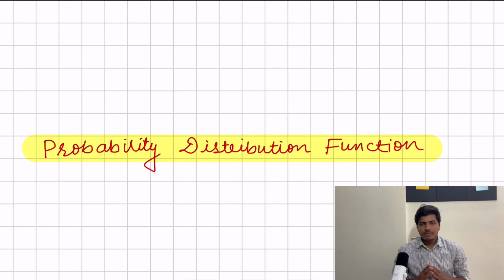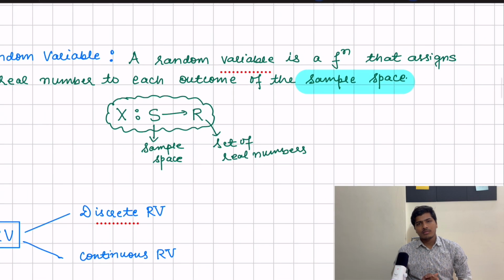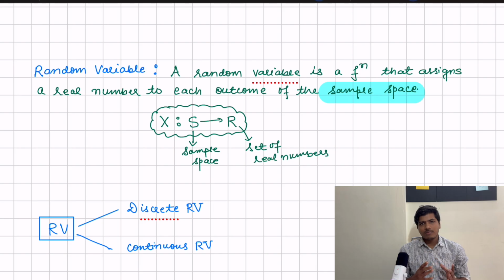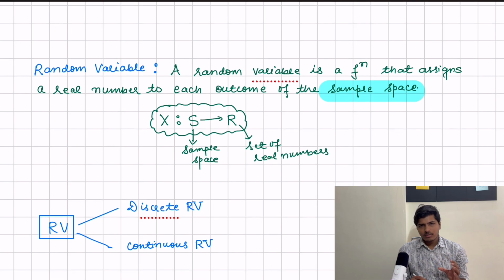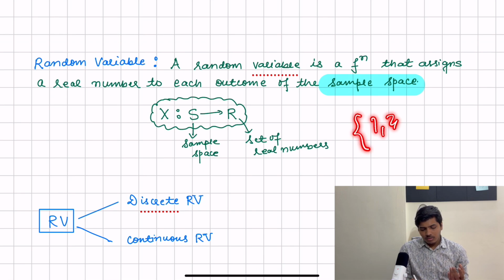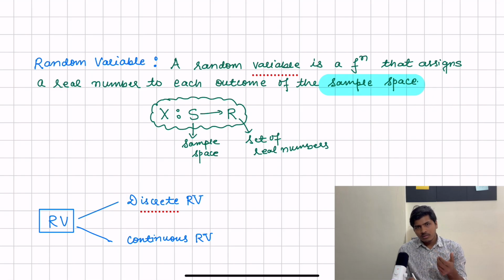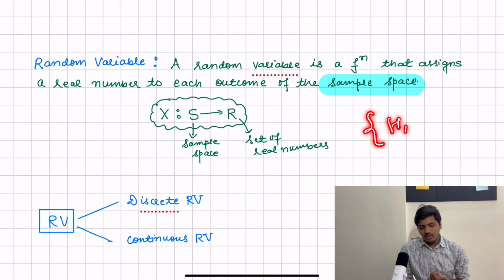A random variable is a function that assigns a real number to each outcome of the sample space. Sample space is a set of all the possible outcomes of a random variable. Consider rolling a dice. If we roll a dice, then possible outcomes will be either 1, 2, 3, 4, 5, 6. So the set of all these values is the sample space. Similarly, when we toss a coin, the sample space will be the set of head and tail. So mathematically we can define random variable as a function from sample space to a real number.